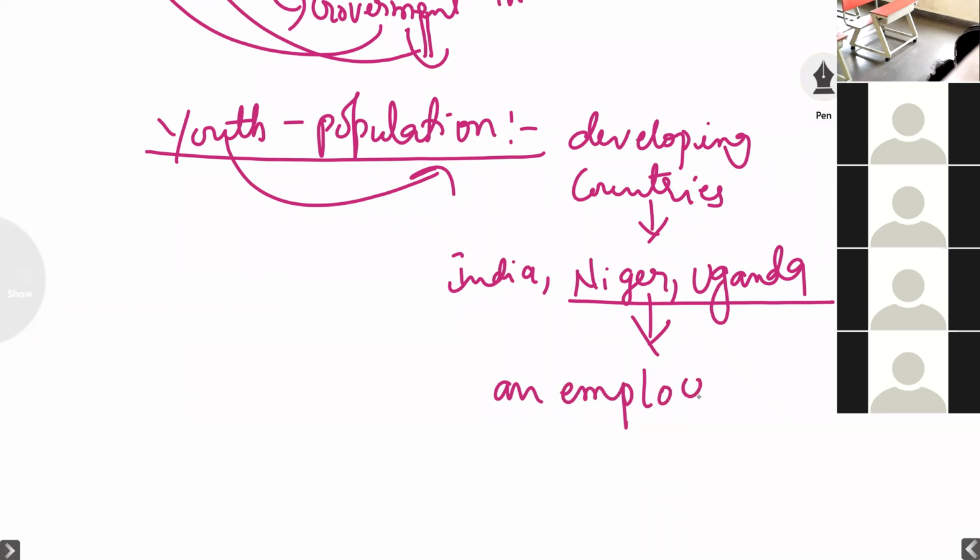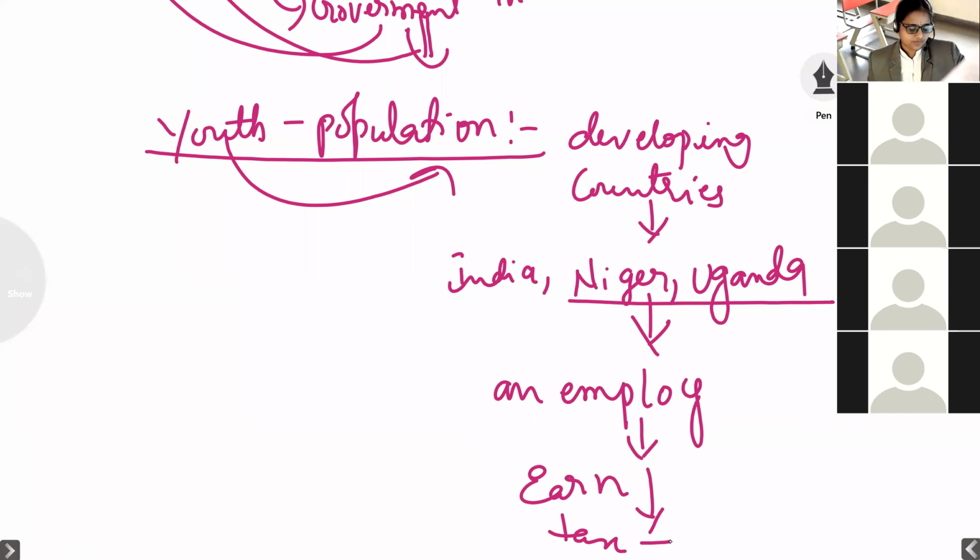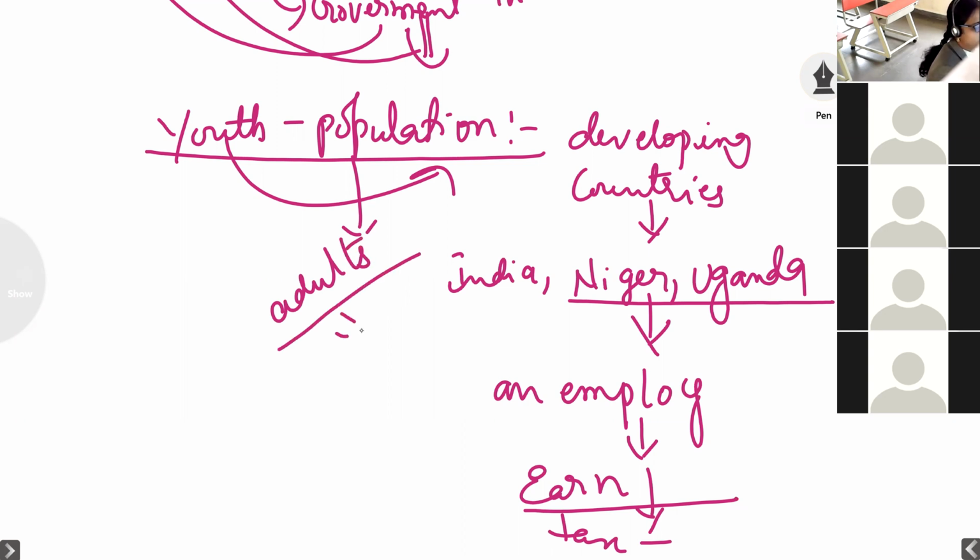They have to become employees and earn money, then they will pay tax to the government, so there is a big process to earning source in that particular country. So in the developing country the youth population is more. When this youth becomes adults, then the income source will be more in that country.